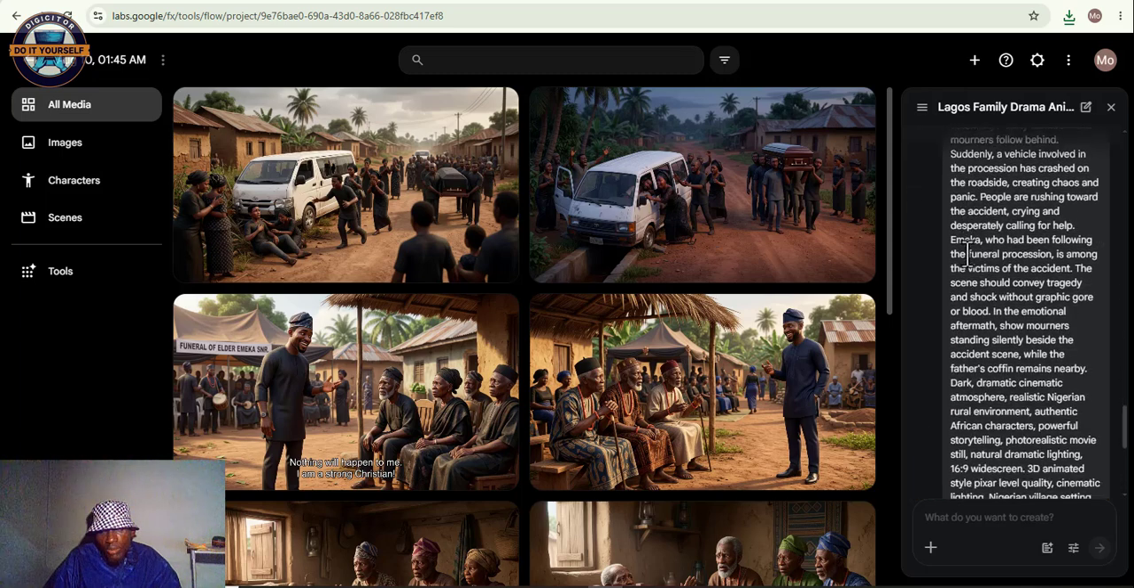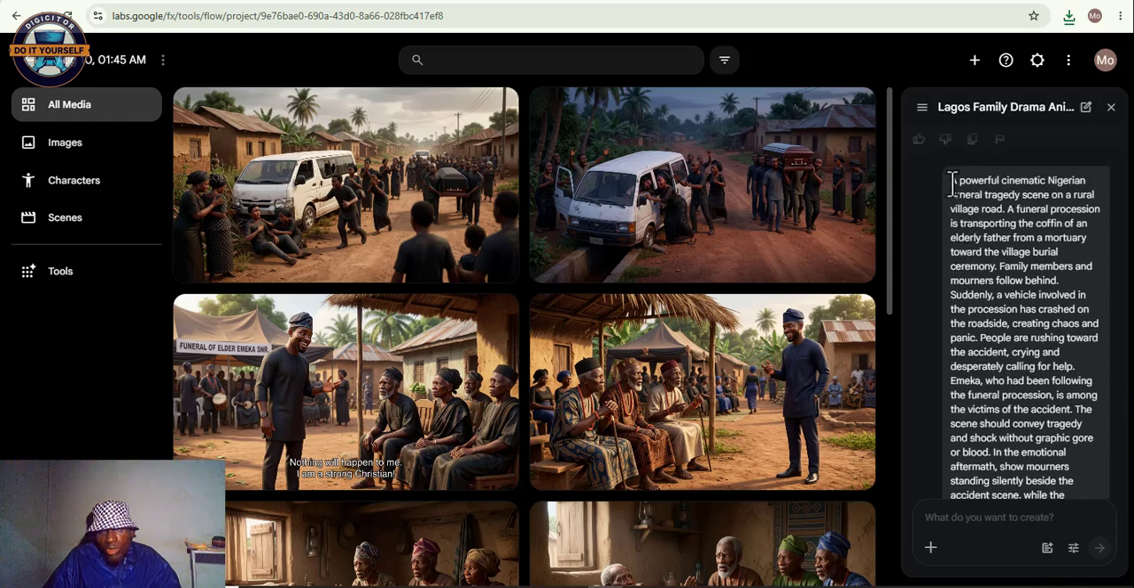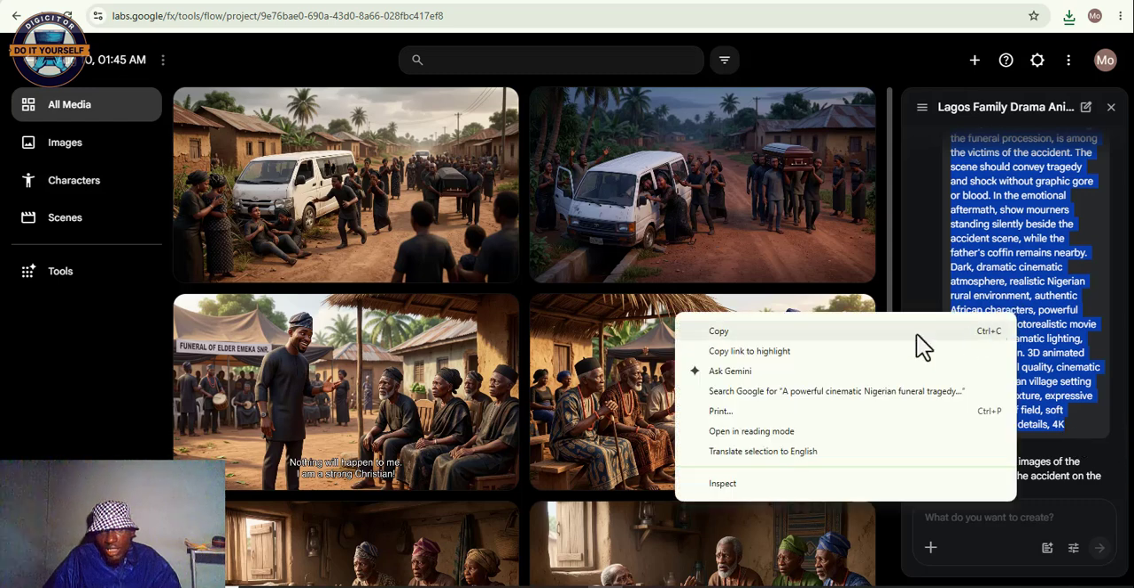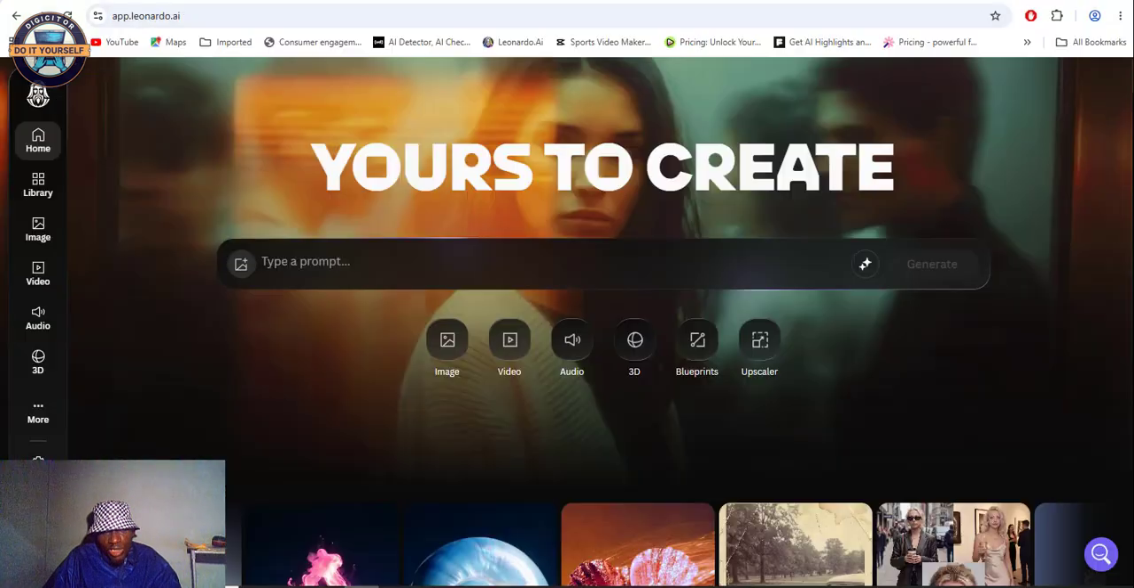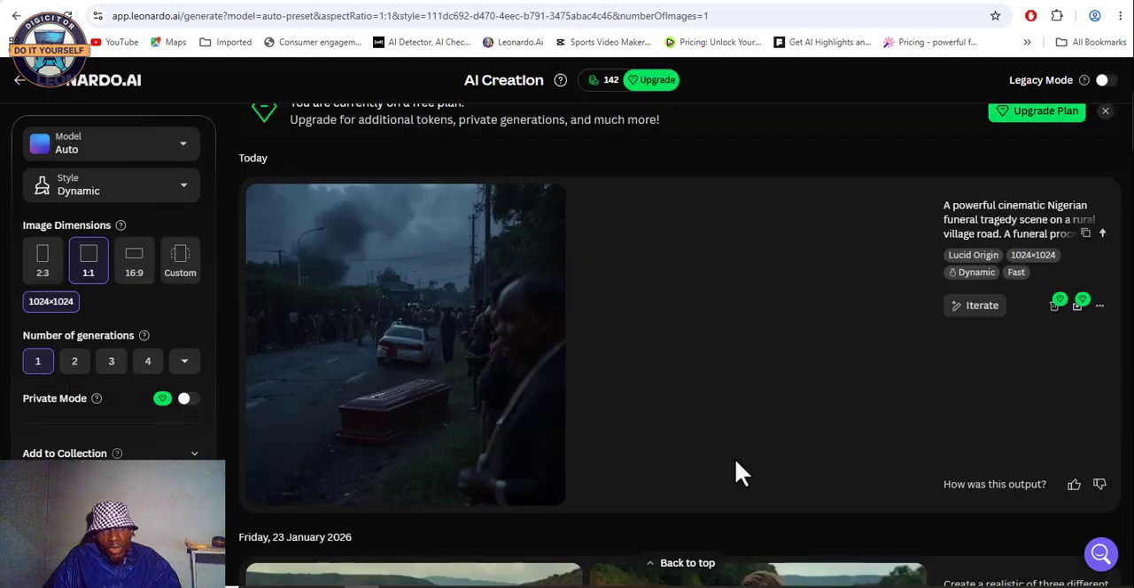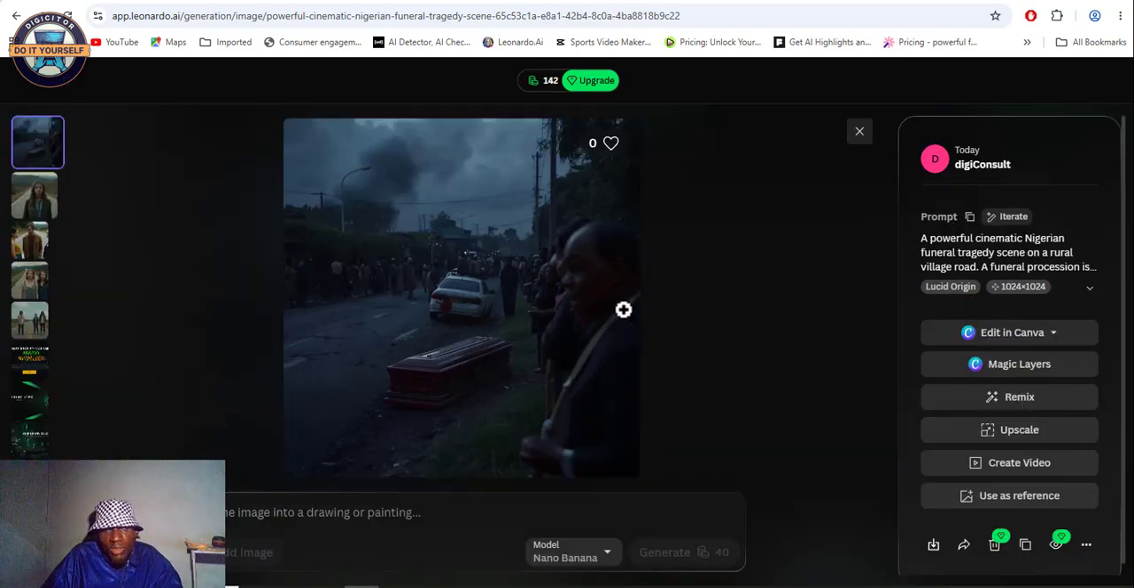Just as a test, we used Google Lab for this generation. Let us see how one of these images will look on Leonardo AI, so that you have an idea of which to use. So we head over to Leonardo AI. We paste it here, so you can see the same thing. Click generate. This is what Leonardo came up with, a bit different from Google Labs. It's not even as bright as Google Labs, so you have an idea of which to use. So we now proceed to the next stage of this video.